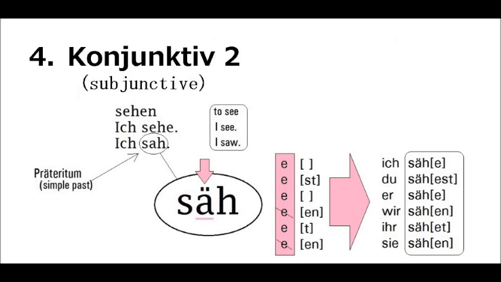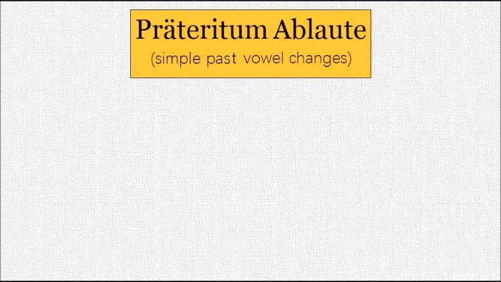Now let's look at the vowel changes. The past stem of strong verbs has a different vowel than the normal stem. This vowel change is called Ablaut, literally off sound. These vowel changes also appear in the past participle.